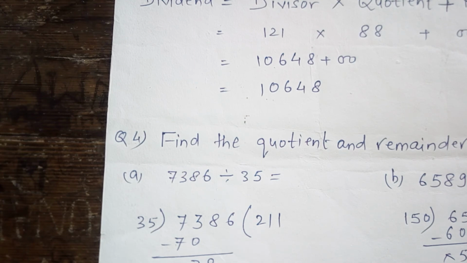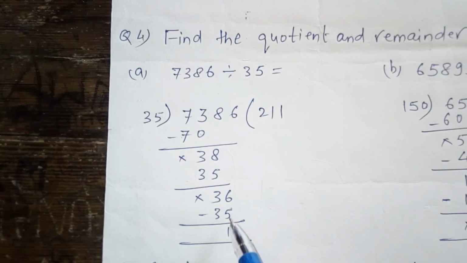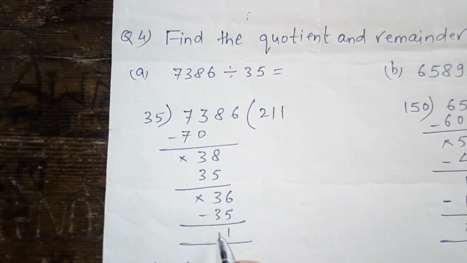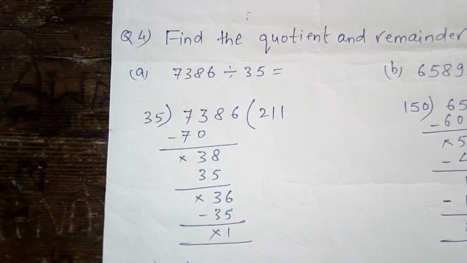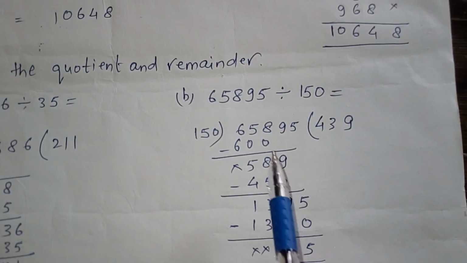The next number is 6. 35 1 is 35. 6 minus 5, 1, and 3 minus 3, 0. So in this question, the quotient is 211 and the remainder is 1. Okay. I have one more question.